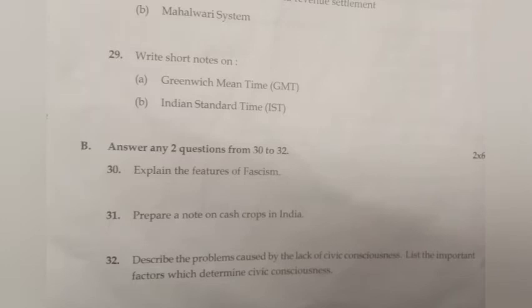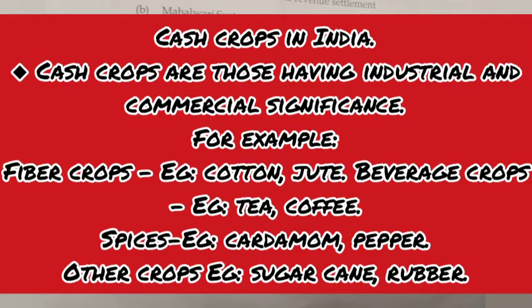31. Prepare a note on cash crops in India. Answer. Cash crops in India. Cash crops are those having industrial and commercial significance. For example, fiber crops: cotton, jute. Beverage crops: tea, coffee. Spices: cardamom, pepper. Other crops: sugarcane, rubber.